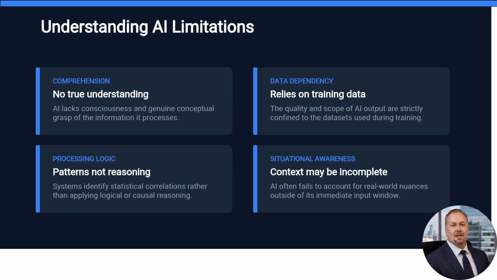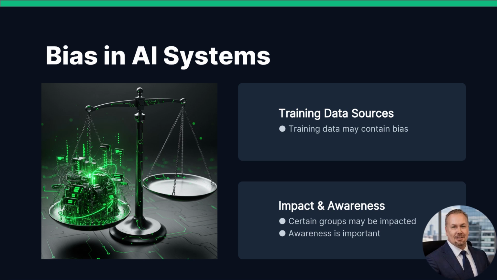AI does not truly understand information. It relies on patterns learned from training data. This means it may miscontext, misinterpret meaning, or produce incomplete answers. AI systems can reflect biases present in their training data. This can lead to outputs that are unfair or unbalanced. Being aware of this helps reduce unintended consequences.